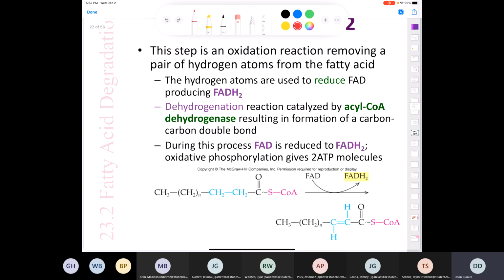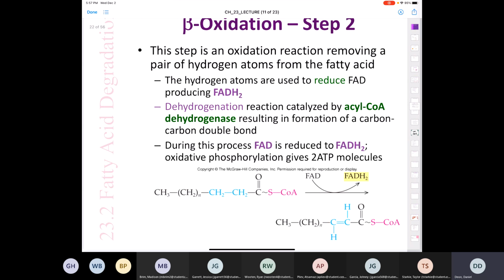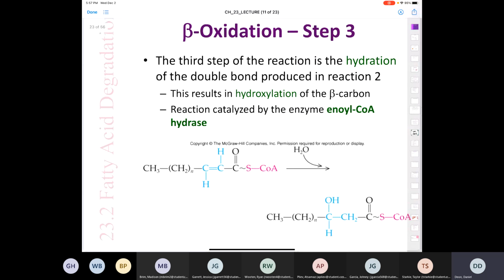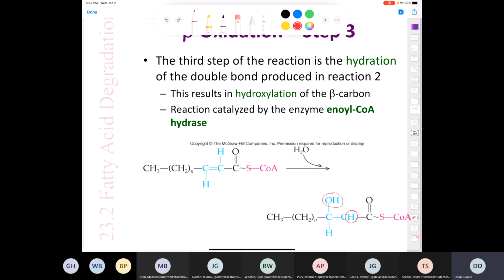Great. Remember that this process is called beta oxidation. And now that this carbon is sp2 hybridized, it's ready to be hydrated. So that's what's going to happen next. The third step is the hydration of the double bond, right? We're going to add a hydrogen and a hydroxyl. We're adding water across this bond. Remember that it's called beta oxidation: alpha, and this is the beta carbon here. So there's the oxidation. The hydroxylation is considered an oxidation, and this is catalyzed by an enzyme called enoyl coenzyme A hydrase.